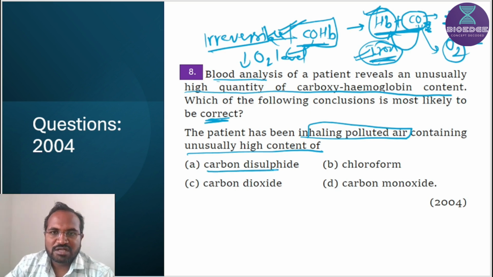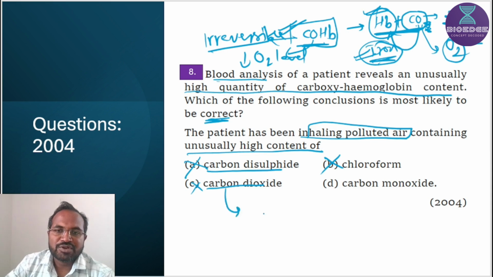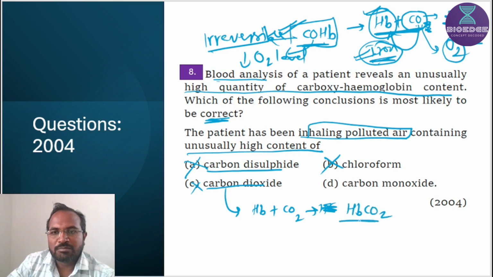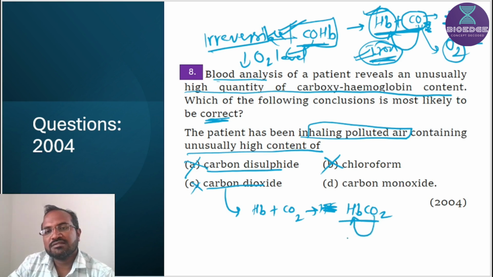Let's see the options. First one is carbon disulfide. Carbon disulfide is not involved in the formation of carboxyhemoglobin. Chloroform is also not involved. Carbon dioxide is also not involved. The combination of hemoglobin with carbon dioxide forms carbaminohemoglobin, HbCO2, and this carbon dioxide binds with hemoglobin at the amino group.